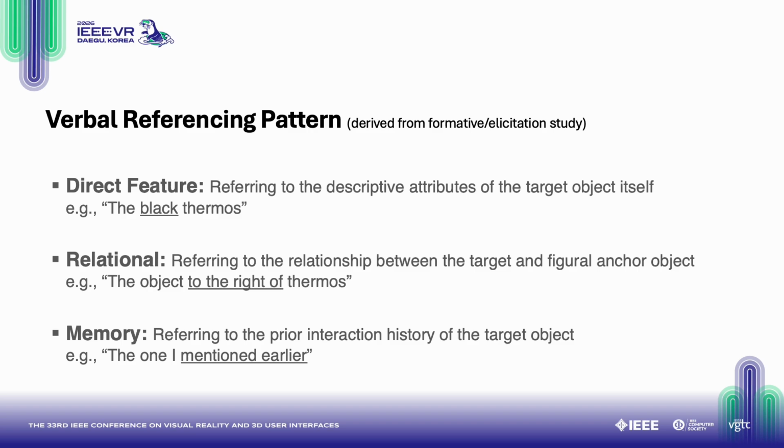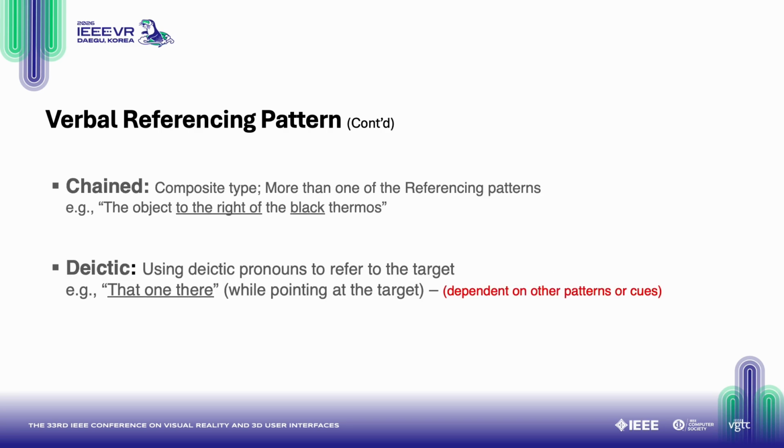Second, relational references describe the target in relation to another object in the scene. Instead of naming the object directly, the speaker might say, "the object to the right of the thermos," grounding the reference in spatial relationships. Third, memory-based references rely on prior interaction history. Here, the speaker refers back to something previously mentioned, such as "the one I mentioned earlier," assuming shared conversational context. Fourth, chained references combine multiple patterns.